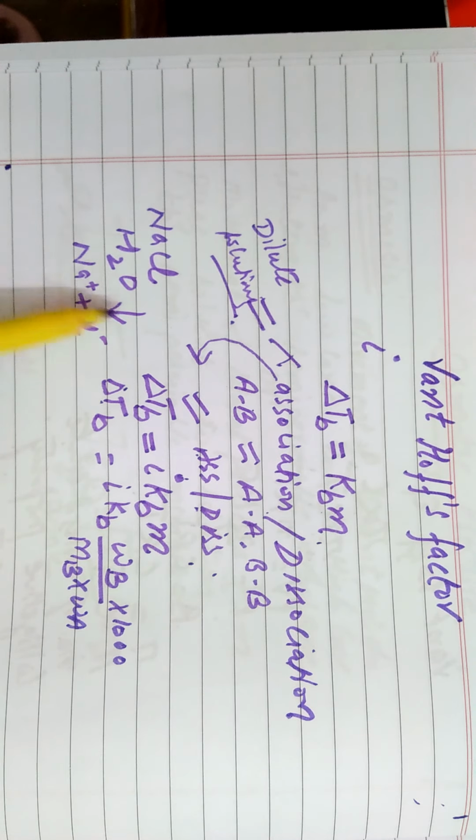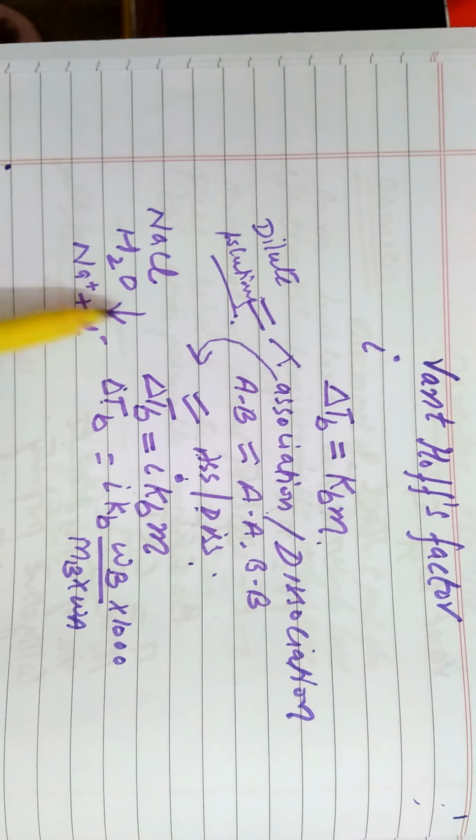So if we take this case, then what will happen? For example, the concentration of electrolyte before dissociation was 1, and at the initial time there was no dissociation. After some time, for example, we are taking the case of dissociation, with degree of dissociation alpha, and with the same degree of dissociation there will be the formation of anion, right?